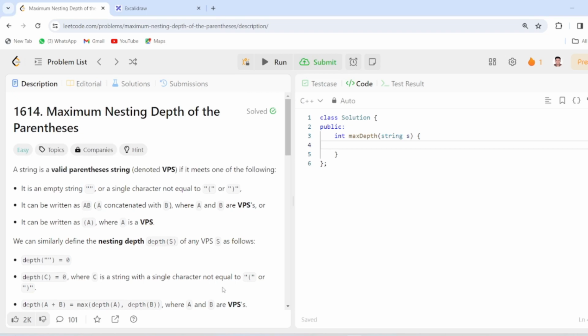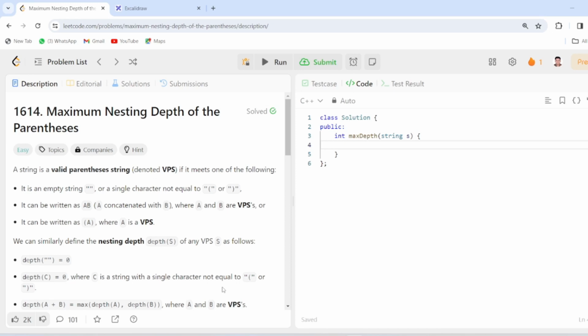So today's daily challenge of LeetCode is Maximum Nesting Depth of the Parentheses. The question states that a string is a valid parentheses string, denoted VPS, if it meets these conditions. First, it is an empty string or a single character not equal to parentheses. Next, it can be written as AB, A concatenated with B, where A and B are VPS.